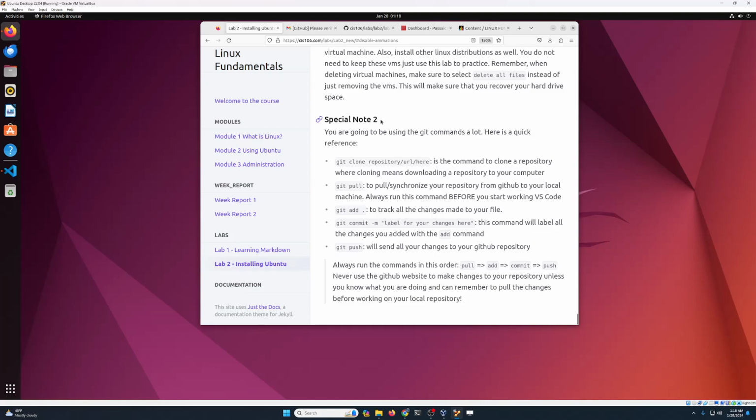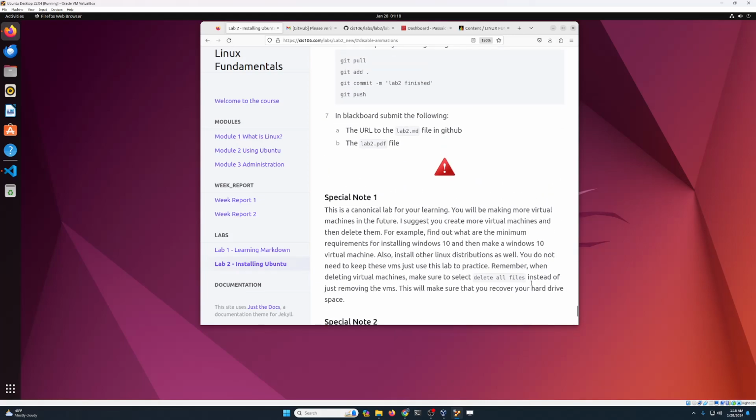Now let's go over the special note, because those are important. You already saw how exactly these git commands are supposed to work, but a special note number one we didn't go over. Creating virtual machines is very important. You need to know how to do it. You're gonna do a lot of them as your career as a student and in technology progresses. Practice this command. Do it on your spare time. Figure out how to make a Windows 10 virtual machine. Install other Linux distributions. Just play around and have some fun. That's it. I'll see you in the next video, or I see you in class.